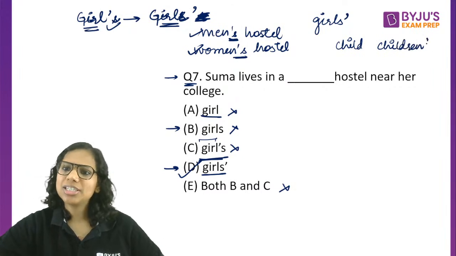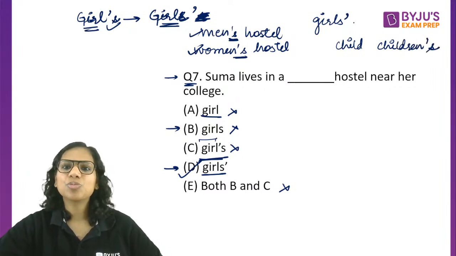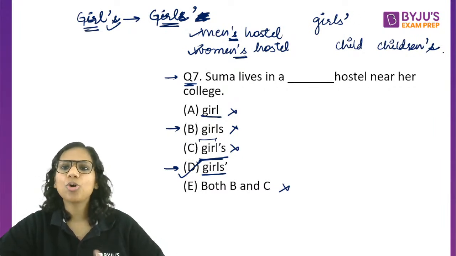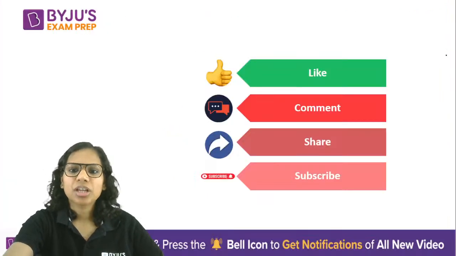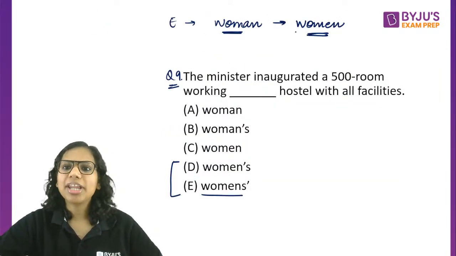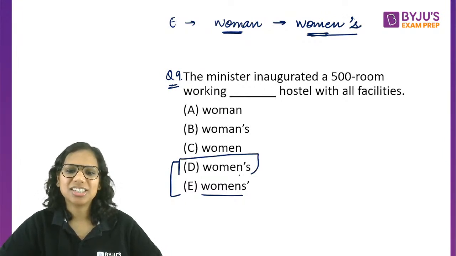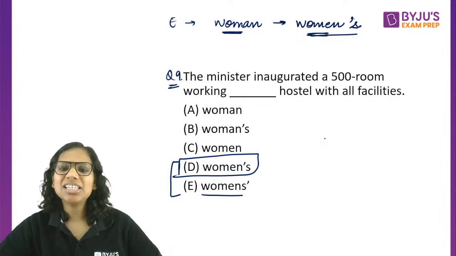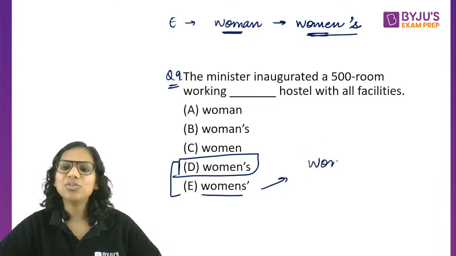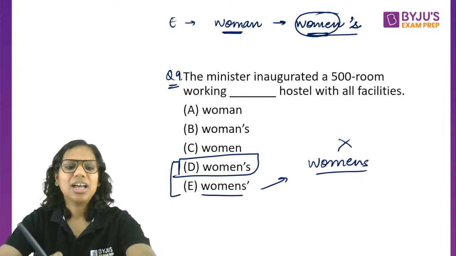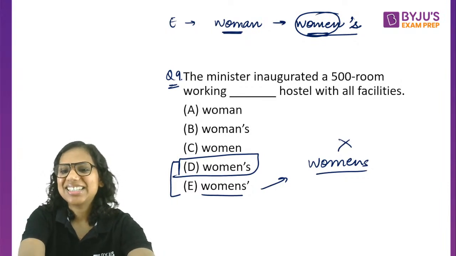So in that case, you will say apostrophe S only. This is just for ease in pronunciation, so that you're not putting an S here. Children's. Similarly, women does not end with an S, so apostrophe S, women's. So it will be women's hostel. If you are writing the other option, that means you believe that the plural of woman is women's, which is wrong. The plural is just women. I hope this is clear. D is the answer. Quite a few of you said D. Good.